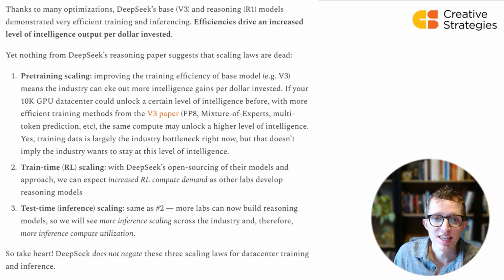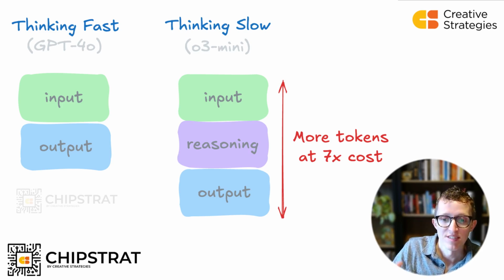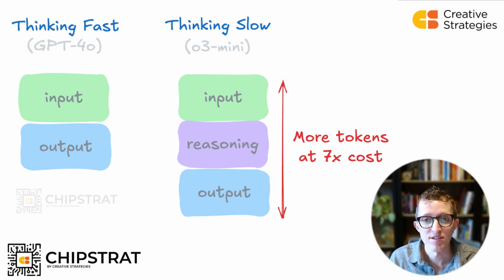By the way, thinking is expensive. So next slide here. The thinking slow O3 reasoning model, if you look at OpenAI's API prices, is 7x more expensive per token than the thinking fast GPT counterpart. And by the way, it generates more tokens per response because it's doing all that internal dialogue. So lots of compute needed. It's expensive. More and more people are going to have these reasoning models because reasoning is what you need for agents, right? They need to be able to reason because we can't describe the long tail of problems that they'll interact with. So they need to be able to reason through it on their own.